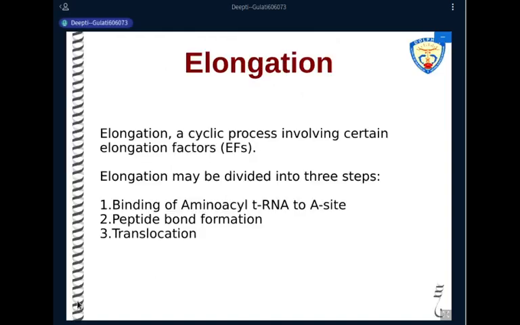So here, the initiation part is complete. Now what we have is the 80S initiation complex. We have the messenger RNA, which is attached properly on the ribosome. We have the initiator tRNA, which is attached on the P site of the ribosome. So now what is left is that the A site is free. Elongation step, I'll tell you, is exactly the same as happens in the prokaryotic system.